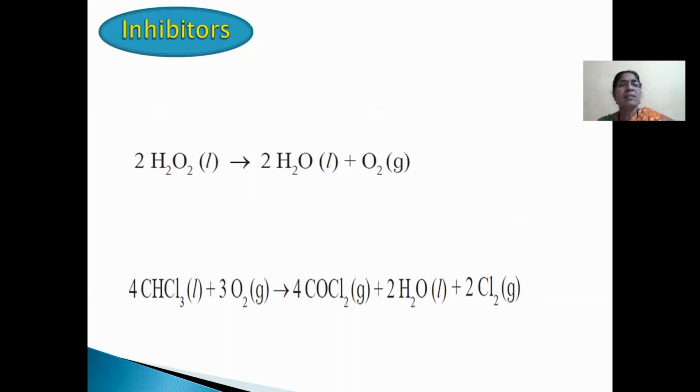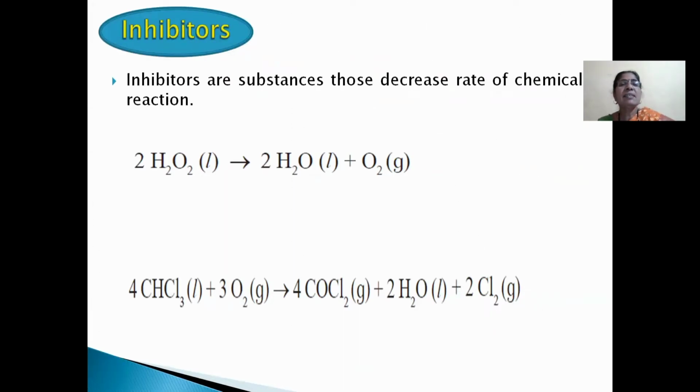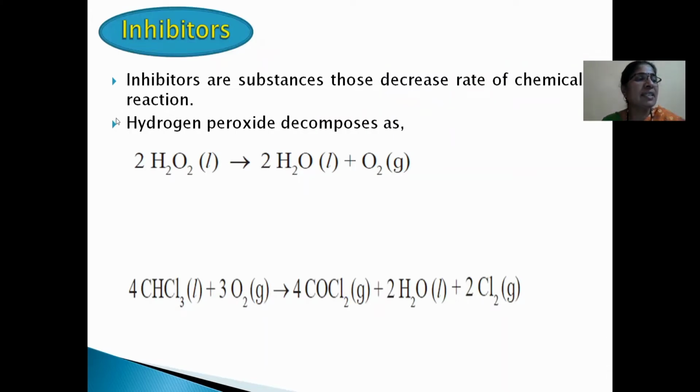Today, I will discuss the points: inhibitors. What is meant by inhibitors? Next one, adsorption theory of heterogeneous catalysis.